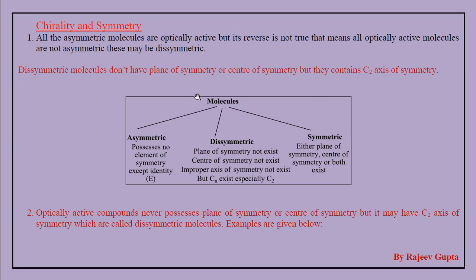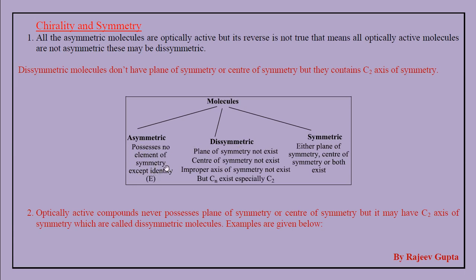So based on symmetry criteria we can classify molecules into three parts depending on chirality, which are asymmetric, dissymmetric and symmetric. First we see asymmetric. Molecules which possess no element of symmetry except identity.